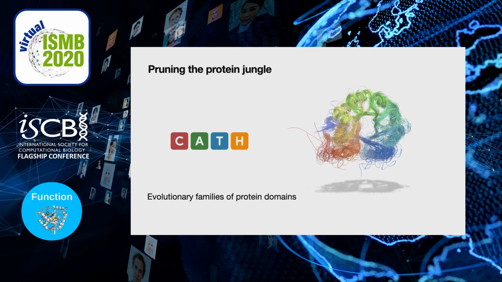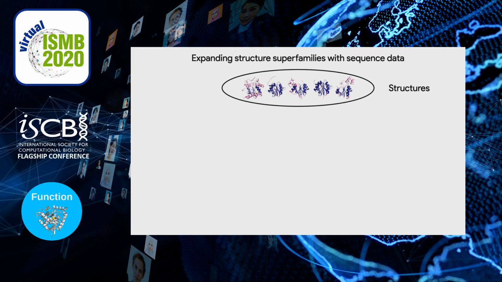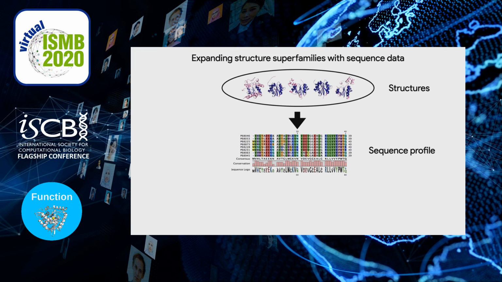Our data resource, CATH, prunes this protein jungle by classifying evolutionary families of protein domains into structural superfamilies. We expand our knowledge of structural superfamilies with sequence data. We initially use structural data because it's easy to characterize and because it's conserved. We then pull sequences into the structural family, we extract a sequence profile, and then we encode it in a hidden Markov model.